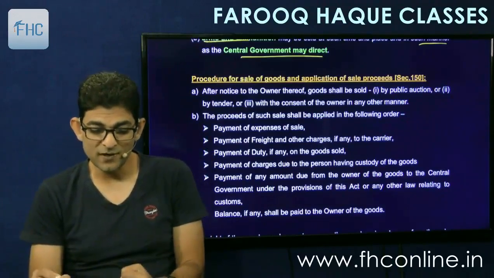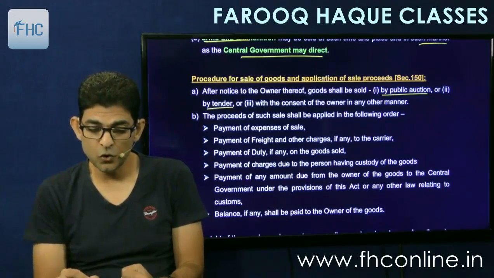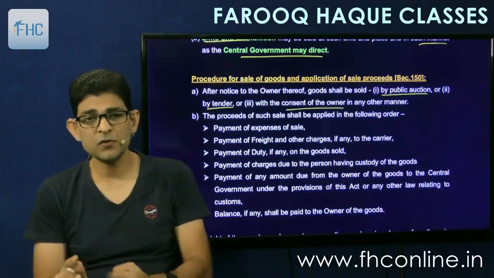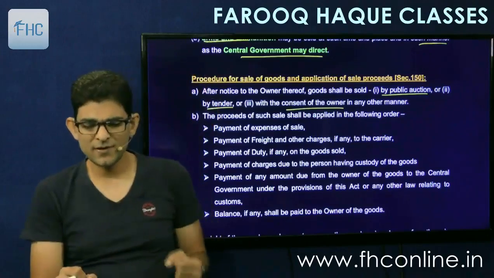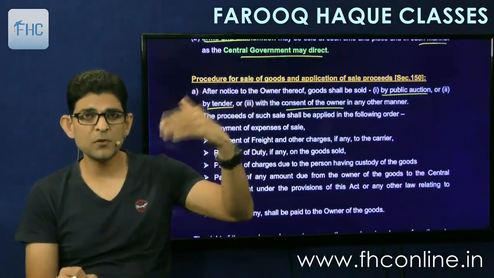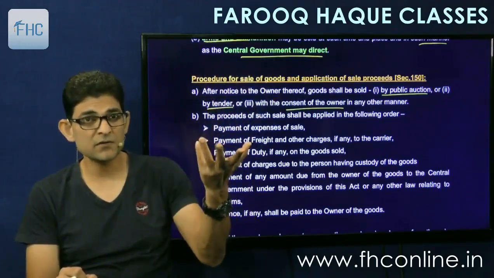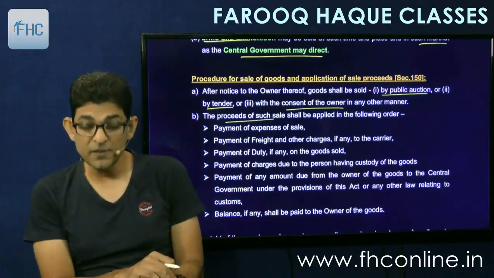So section 150 says that after notice to the owner, the goods can be sold by public auction or by tender or with the consent of the owner in any other manner. If the owner says that don't sell by this, sell in some other manner, then we'll sell in another manner. Otherwise, these are the two normal methods, public auction or tender. Tender means we'll call people to submit their tenders, open the tenders, and whichever is the highest tender, we will sell off the goods to that person. Then the proceeds of the sale shall be applied in the following order.